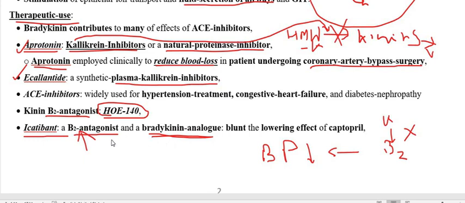Therefore it is called a B2 receptor antagonist, and it lowers the effect of the blood pressure lowering drug captopril. Captopril is an angiotensin converting enzyme inhibitor used to treat hypertension. So captopril is lowering the blood pressure. When you use the beta 2 antagonist, they are going to check the blood pressure lowering action of captopril.